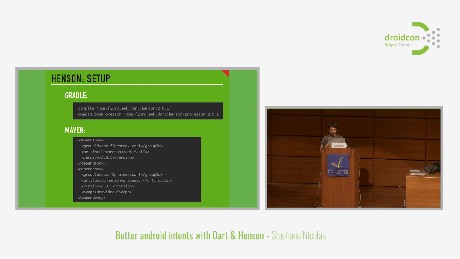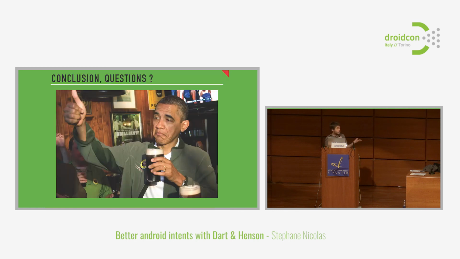Again, we provide the Maven setup if you haven't caught up yet with Gradle. So, as a conclusion, we actually think we solved the problem, which doesn't mean that it's not going to come back in a different form. We wanted to generate the navigation layer so that it's not an issue for our programmers anymore.